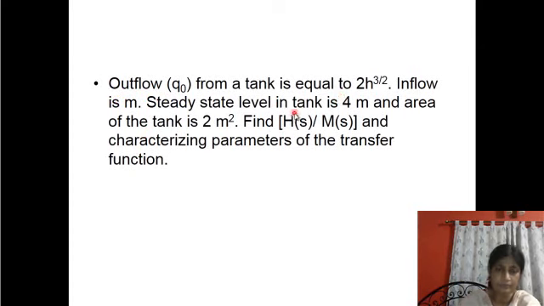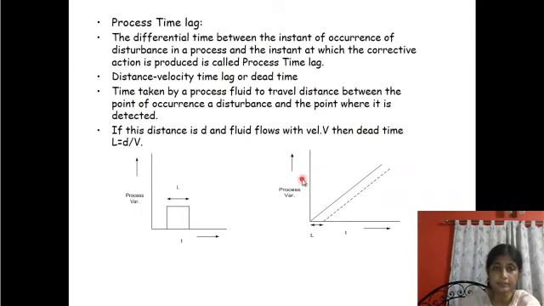I am coming to the detail of transfer time lag and process time lags, but before that, this is an example given for a system tank, where the outflow from the tank is equal to this and inflow is M. Since I have shown 3 examples for tank modeling, you can model this and find the transfer function for this kind of fluid flow system. You may consider this as an assignment.